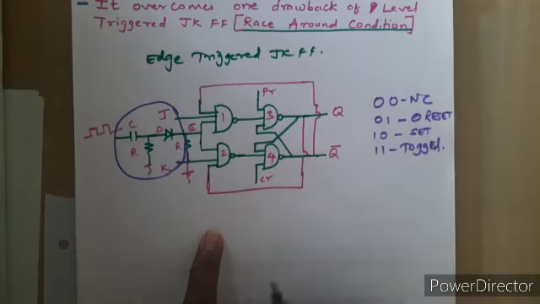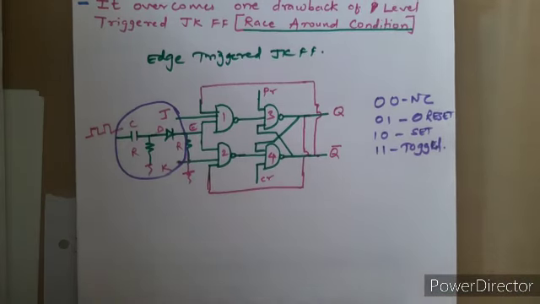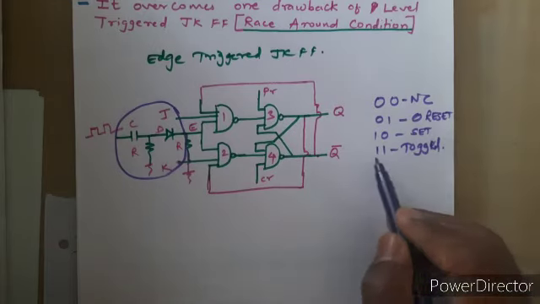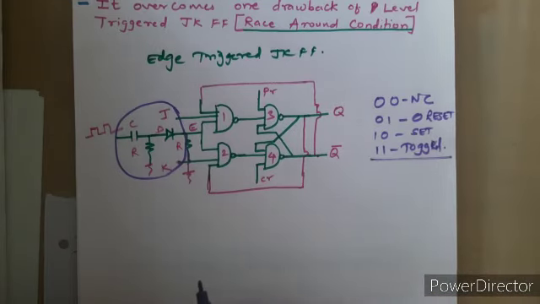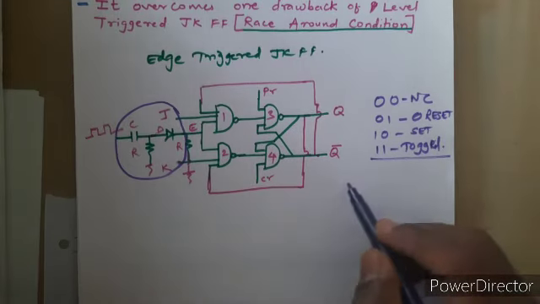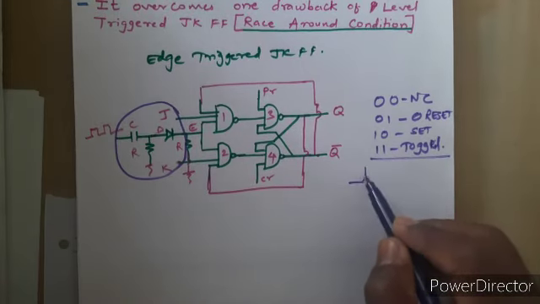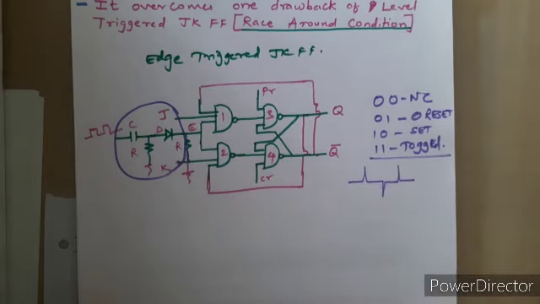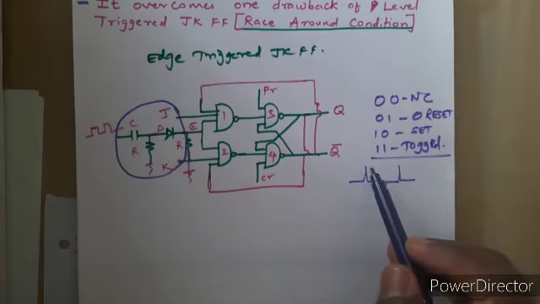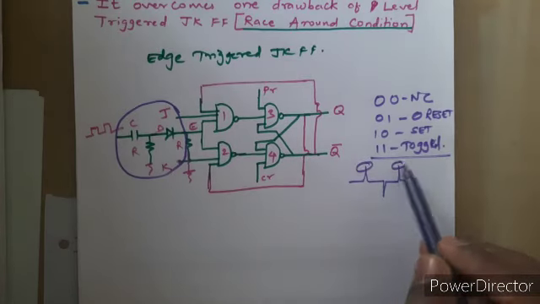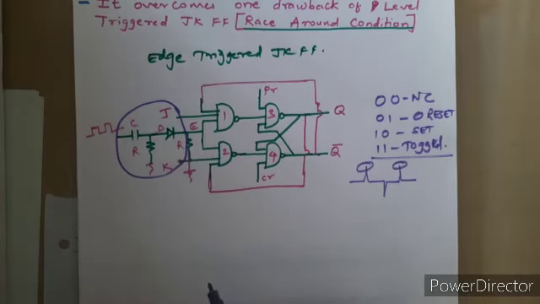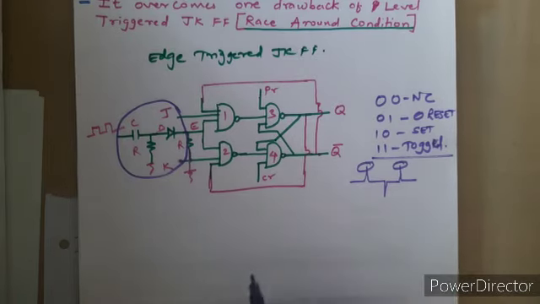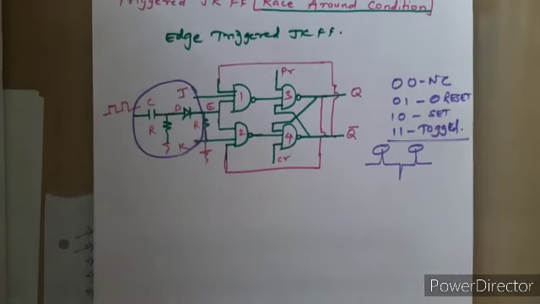It is toggling but not continuously toggling. It will toggle only when you provide the spike. So if you are using positive edge, then it would toggle only at these spikes, otherwise it will not. So this is how the limitation of JK flip flop, the race around condition, is eliminated by using edge triggered JK flip flop.